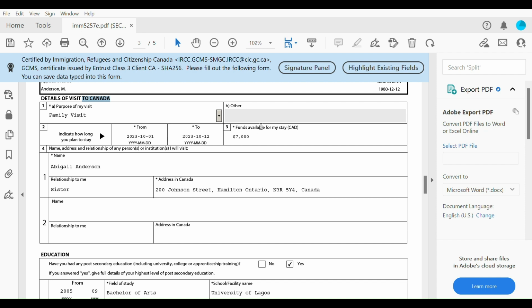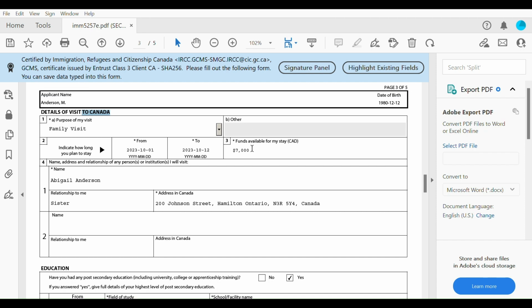And also for the funds available for your stay, put something that is very reasonable. So for 2 weeks, $7,000 should cover my stay, if I'm coming alone without any family, if I'm single. If you're coming with your family or your children, factor all that into consideration, because people ask, oh, how much range should I put? Make it make sense. If I'm single and I'm coming with like 5,000 to 7,000 for just a 2 week period, it is going to make sense to a visa officer that I have enough funds that will last me for that long, right?